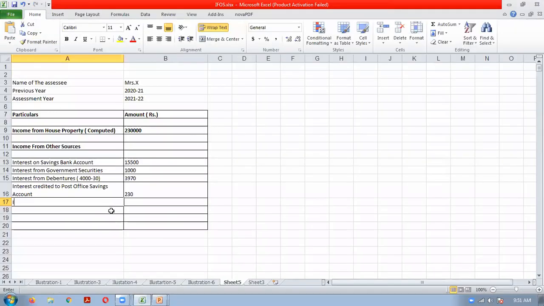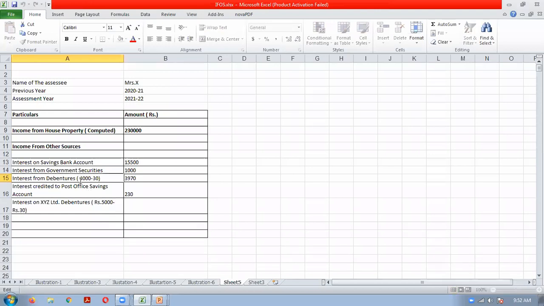Interest on XYZ Limited, B Ventures, 5,000 minus collection charges, is again there 30 rupees. So you have to reduce that. So 5,000 minus 30.